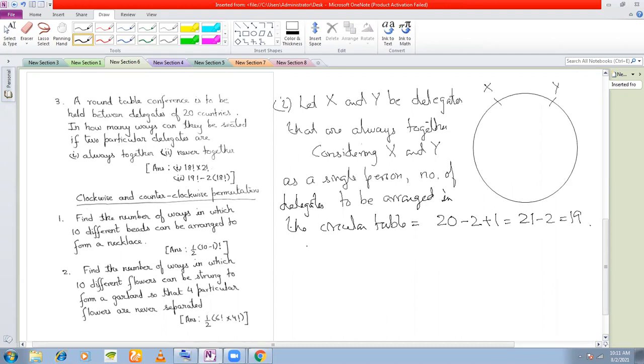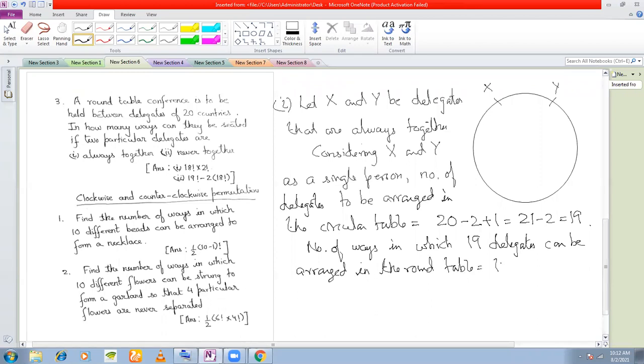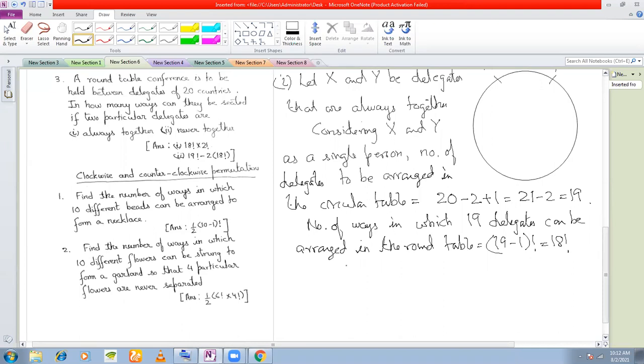Okay. So the number of ways in which 19 delegates can be arranged in the round table is 19 minus 1 factorial, which is equal to 18 factorial. Right, now X and Y have been considered one person, and they can be arranged among themselves in factorial 2 ways.